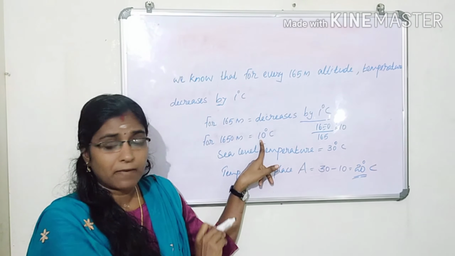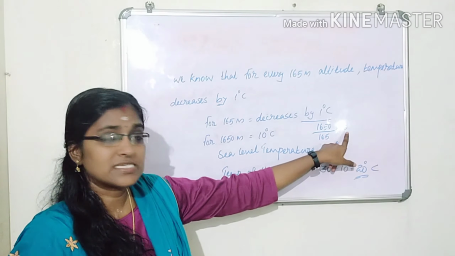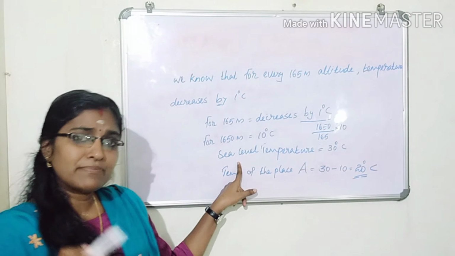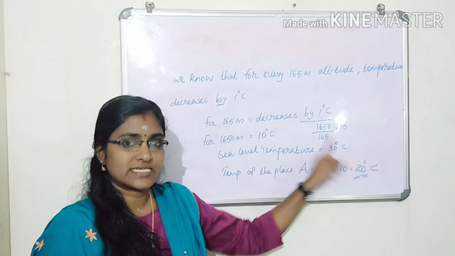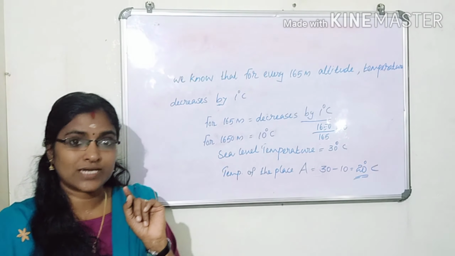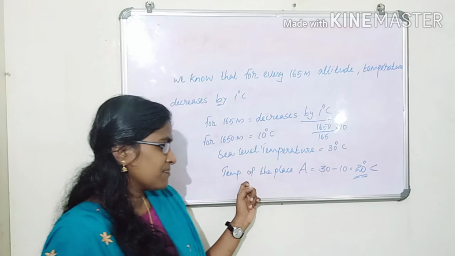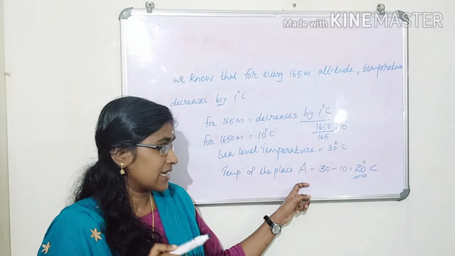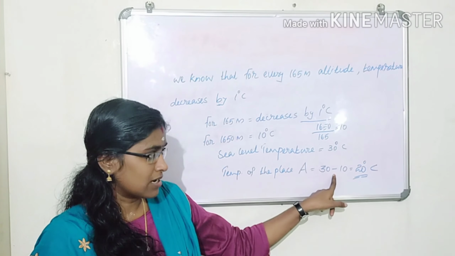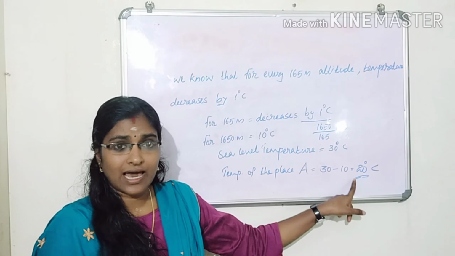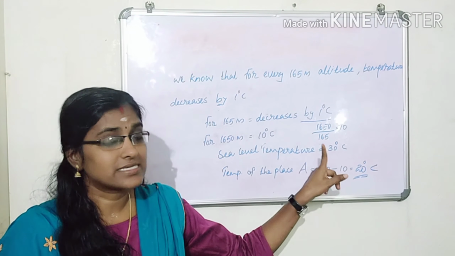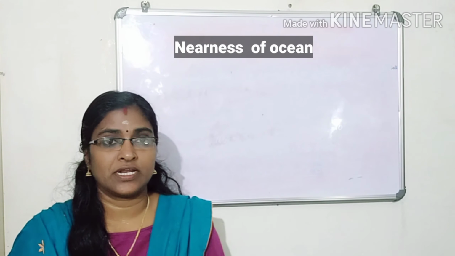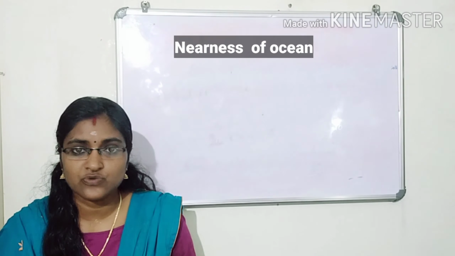1650 divided by 165, that is 10. Then we got this 10. Then the sea level temperature is 30 degrees Celsius. Then the temperature of the place A marked in this diagram: 30 degrees Celsius minus 10 degrees, we got the answer 20 degrees Celsius.